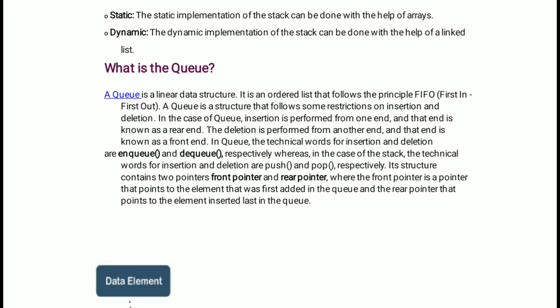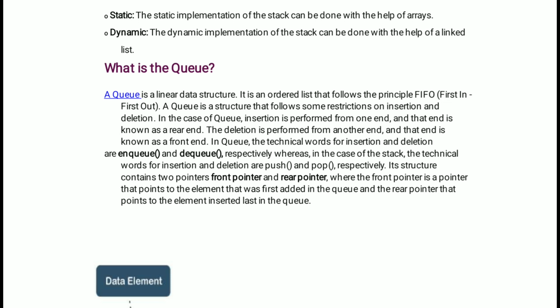So a queue is a structure that follows some restrictions on insertion and deletion. In case of a queue, insertion is performed from one end, and that end is known as the rear end. I repeat, in a queue, insertion is performed from one end and deletion is performed from the other end. Okay, but we have to consider the stack. In the stack, the insertion and the deletion happen at the same end, meaning only one end.